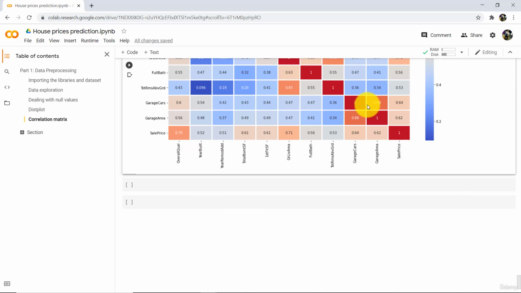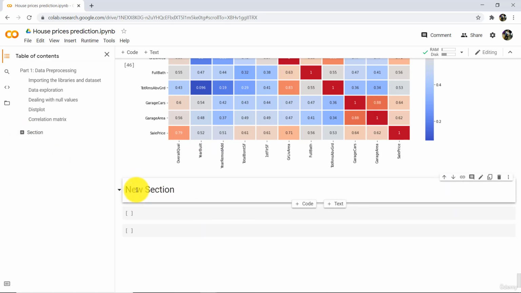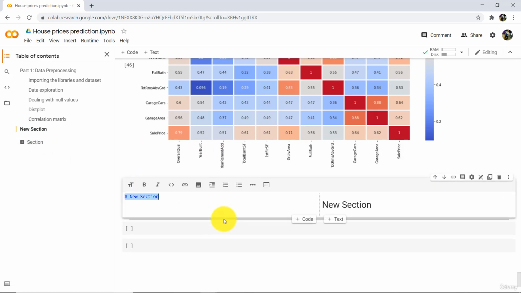Now we have to deal with the categorical features. Add a subsection, dealing with the categorical values.